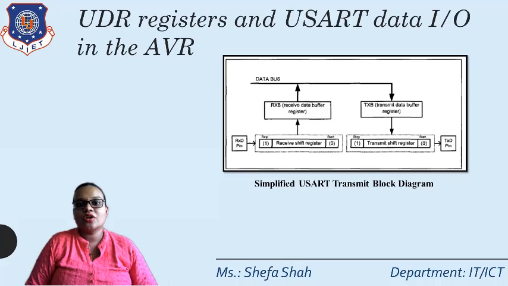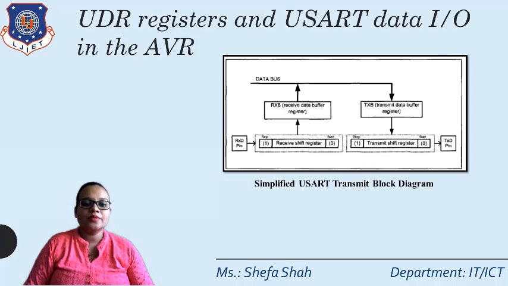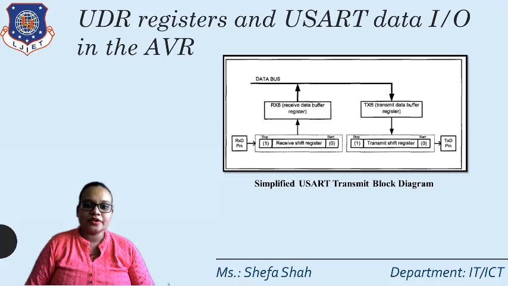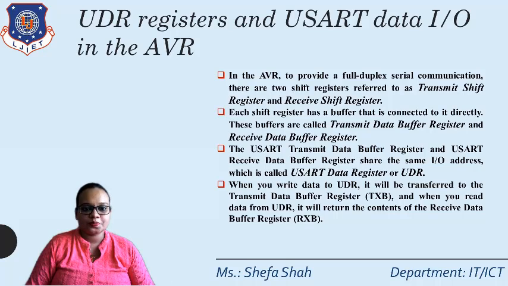The start bit will always be 0 and the stop bit will always be 1, and the 8-bit data will be received in the receive shift register. This 8-bit data is then transferred to the data buffer, and with the help of the data bus it is given to the transmit buffer, which shifts the data with the help of the shift register to the TXD pin. This is how data can be transmitted and received bit by bit serially in USART mode.